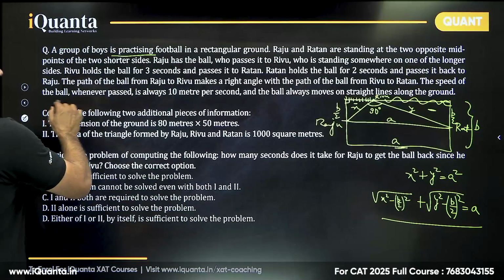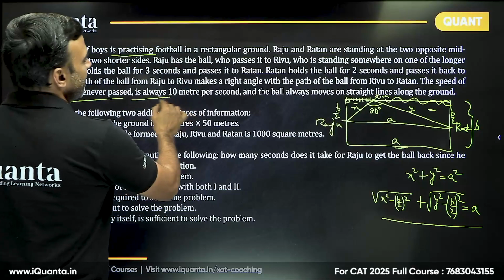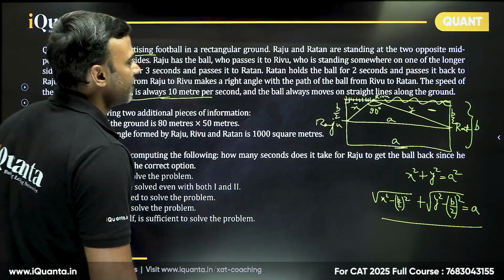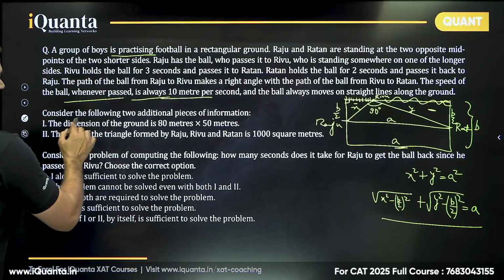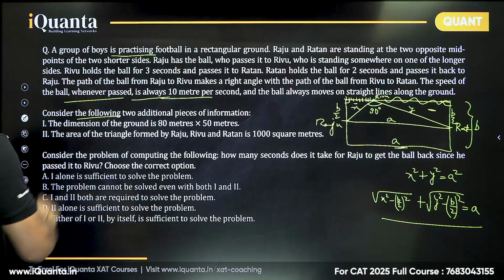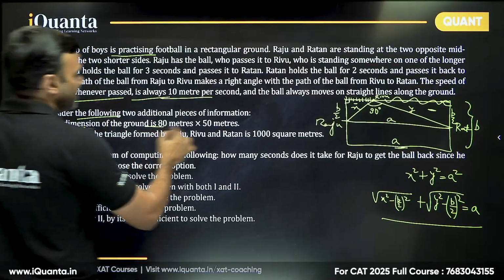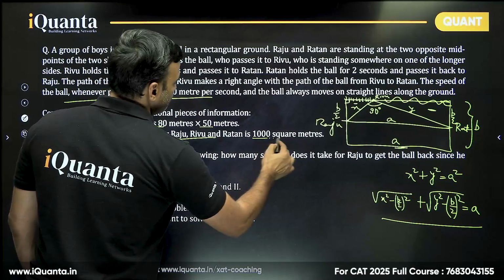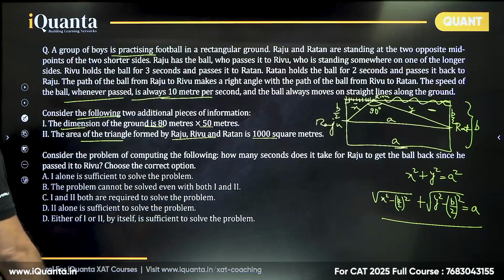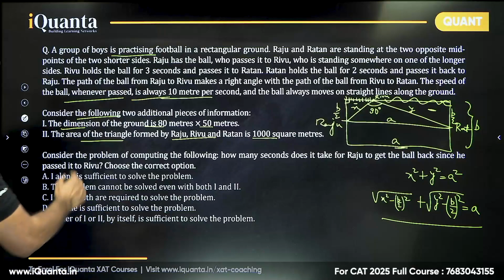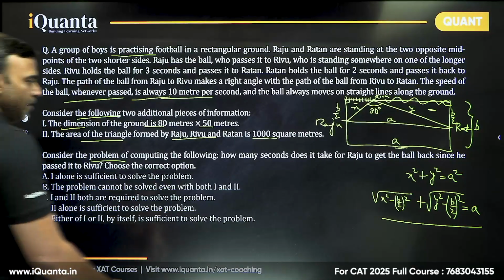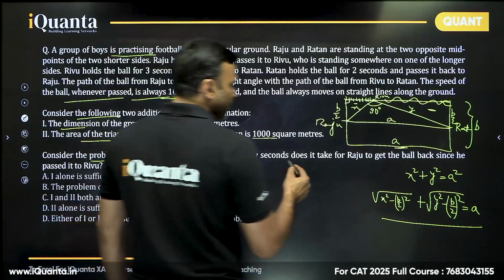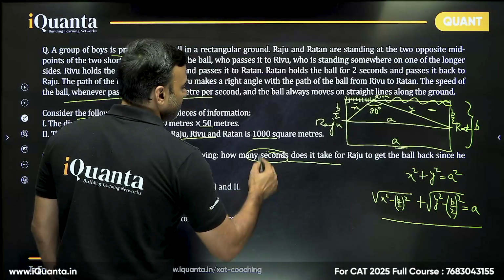Now, whenever they pass, the speed is always 10 meters per second. The ball always moves in straight lines along the ground. Consider the following two additional pieces of information. First information is the dimension of the ground is 80 and 50. And the area of the triangle formed by Raju, Rivu and Ratan is 1000 square meters. So two different pieces of information are given. Question is, consider the problem of computing the following. How many seconds does it take? So we want to find the time.